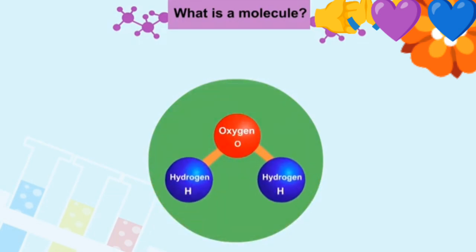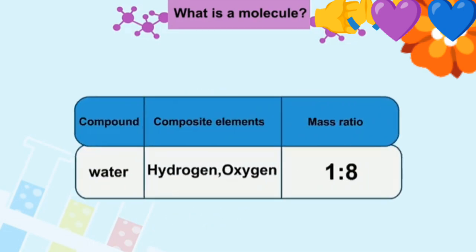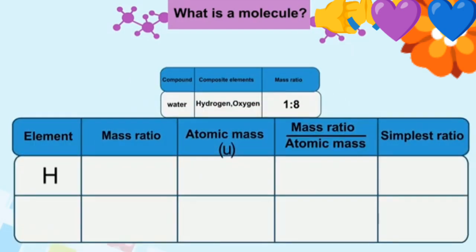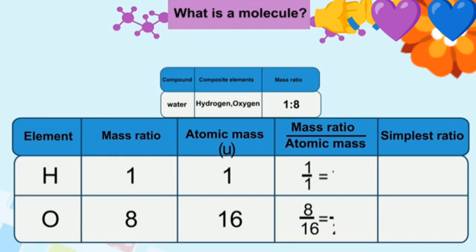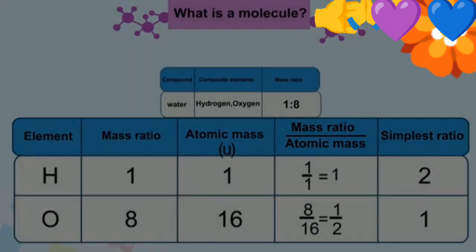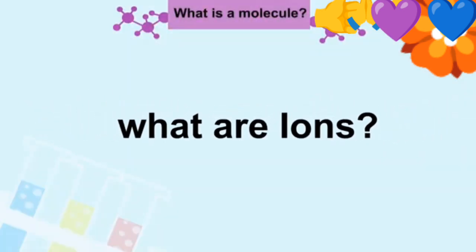The mass ratio of hydrogen and oxygen atoms in a water molecule is 1:8, and the mass of hydrogen atom is 1 U. The mass of oxygen atom is 16 U. Now, just by dividing the mass ratio of hydrogen and oxygen by the mass of their atoms in this way, we can find the ratio of the number of atoms used in the water molecule. H:O, that is 2:1.